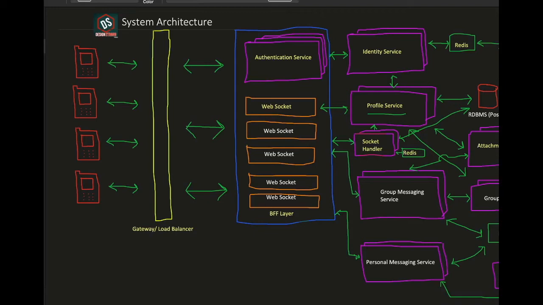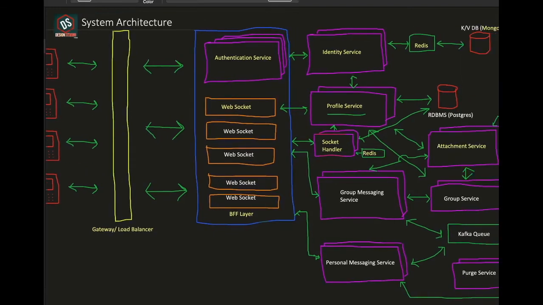Now, why have we not created a database itself here? One, Redis will suit the requirement, and two, this socket information will change readily. For instance, let's say user A right now is online and is connected to WebSocket A. This user goes offline, and then we don't want this socket connection to be there between the users. So in this case, we'll reuse that WebSocket connection, and next time the user comes back online, they can connect to any other WebSocket.